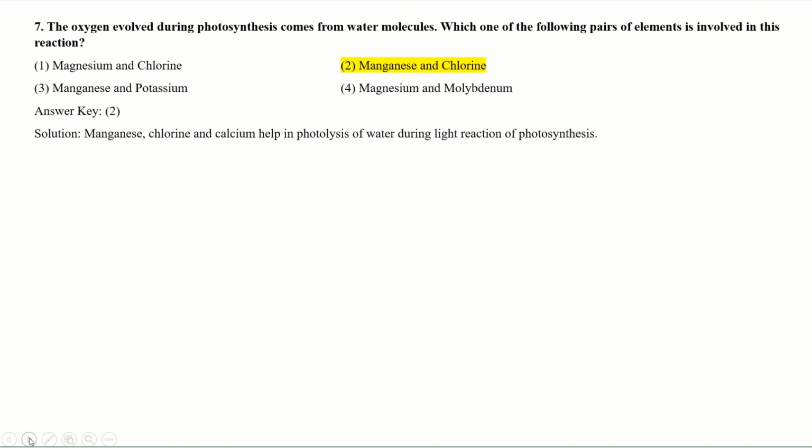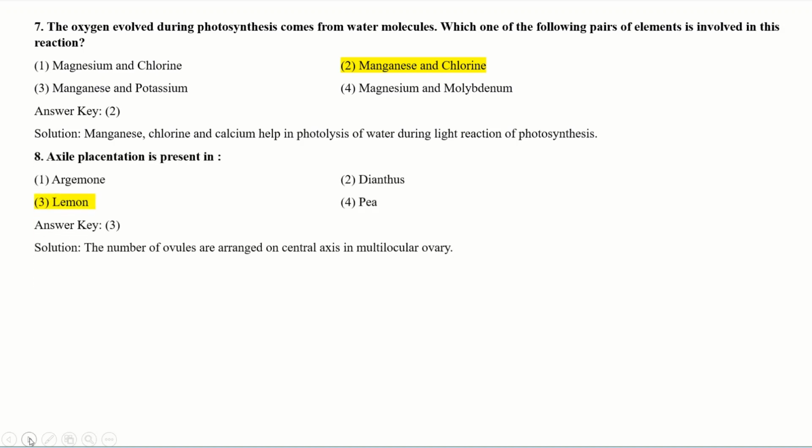Next question. The oxygen evolved during photosynthesis comes from water molecules. Which one of the following pairs of elements is involved in this reaction? See the options: magnesium and chloride, manganese and chloride, manganese and potassium, or magnesium and molybdenum. What should be the correct answer for this? So see the explanation. Manganese, chlorine and calcium are helpful for the photolysis of water during the light reaction of photosynthesis. So your correct option should be manganese and chloride.